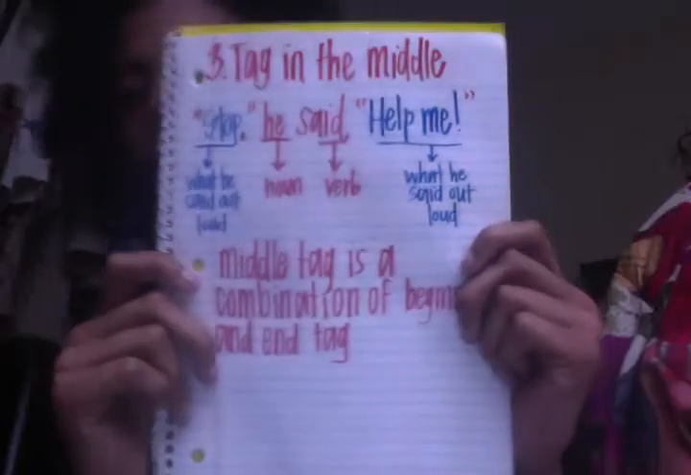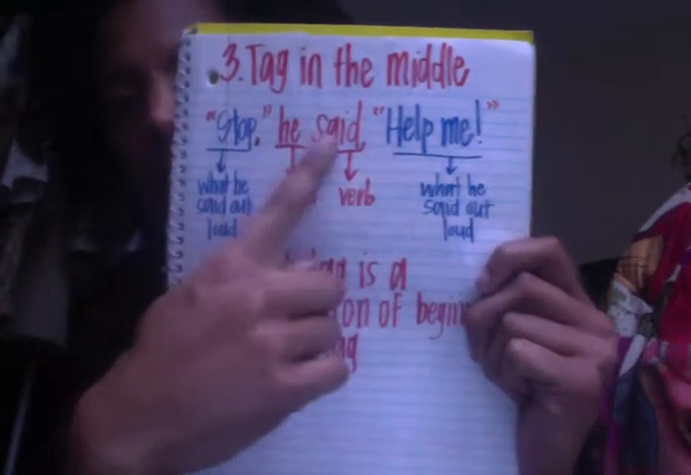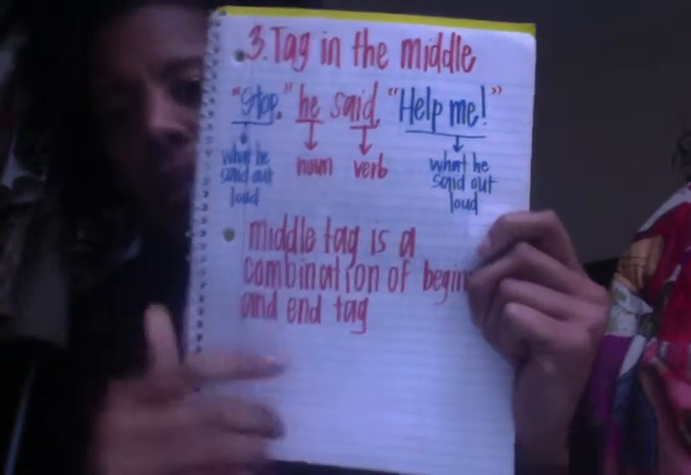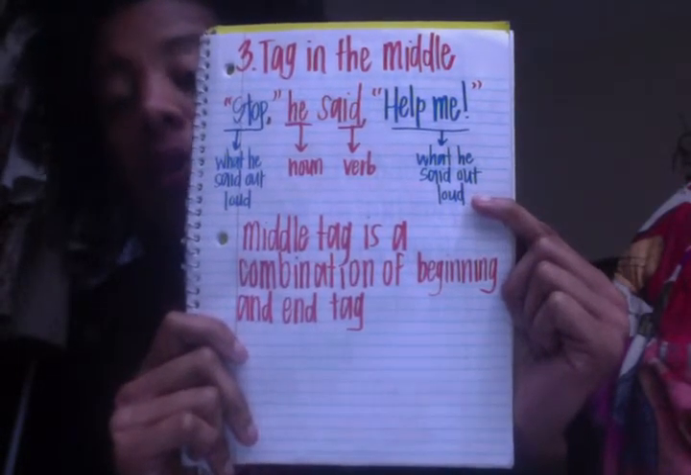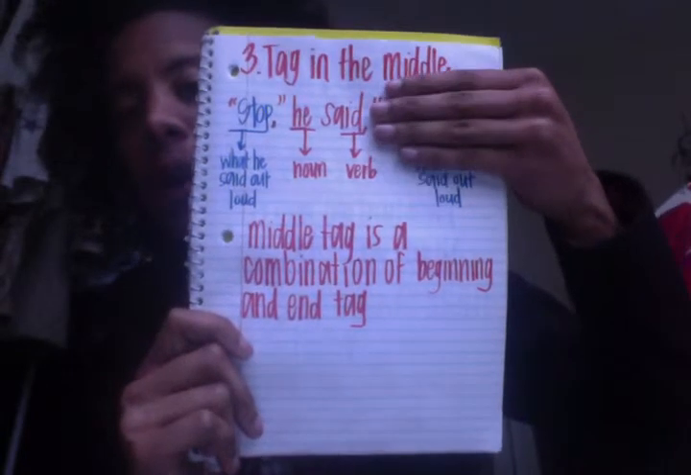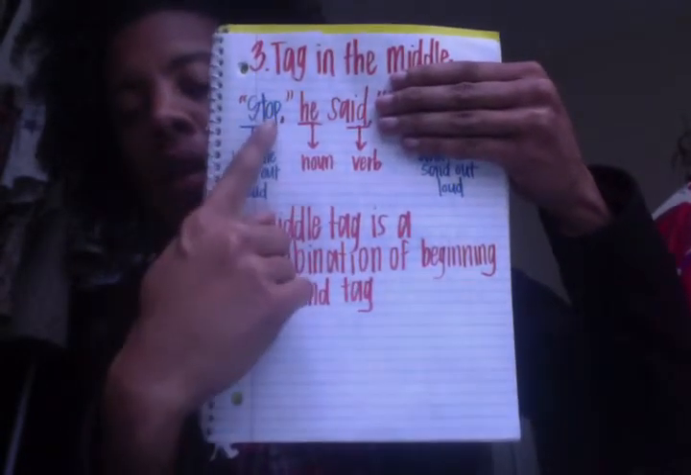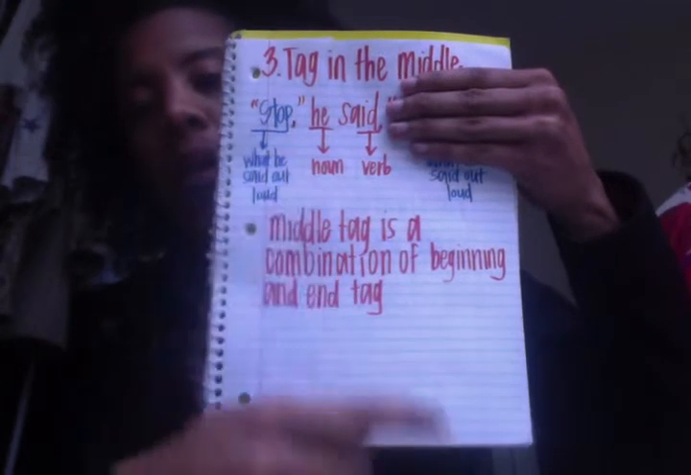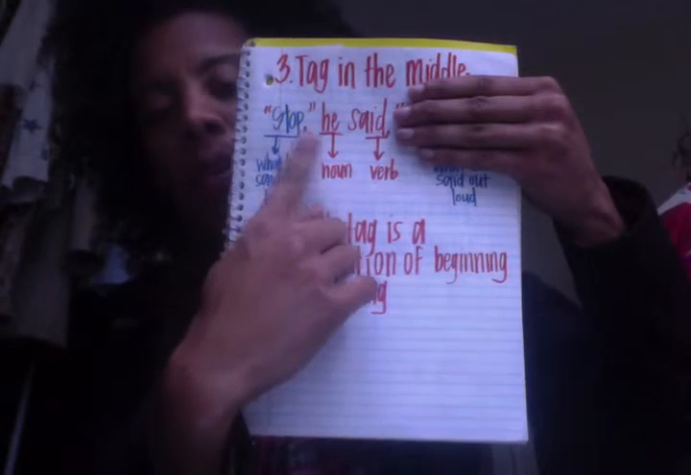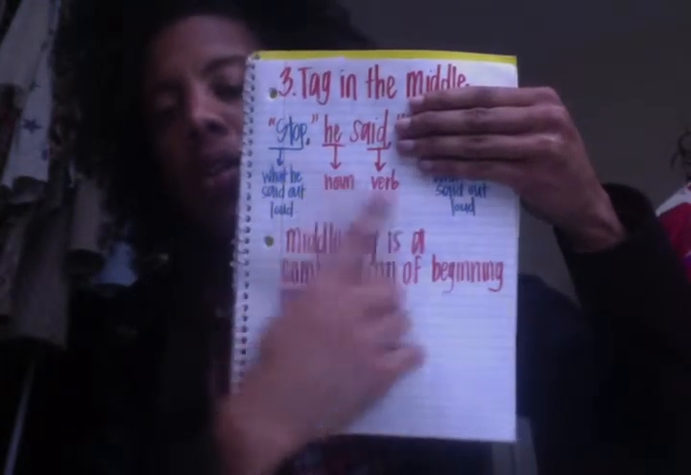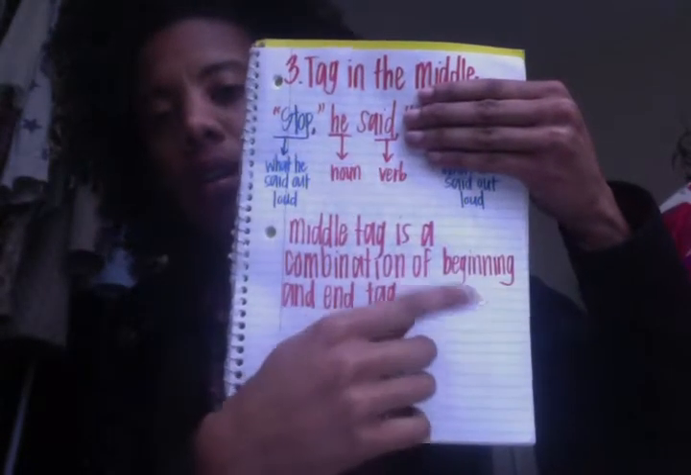Finally, we have the tag in the middle. Now, the tag in the middle is a little bit tricky, but really you're just combining tag at the beginning and tag at the end. "Stop," he said. "Help me." Okay? So the middle tag is a combination of the beginning and end tag. For example, if I covered this part up, then you could see it says stop. And stop is what was said out loud, and it goes on the inside of the quotation marks. "Stop," he said. This looks like our tag at the end.